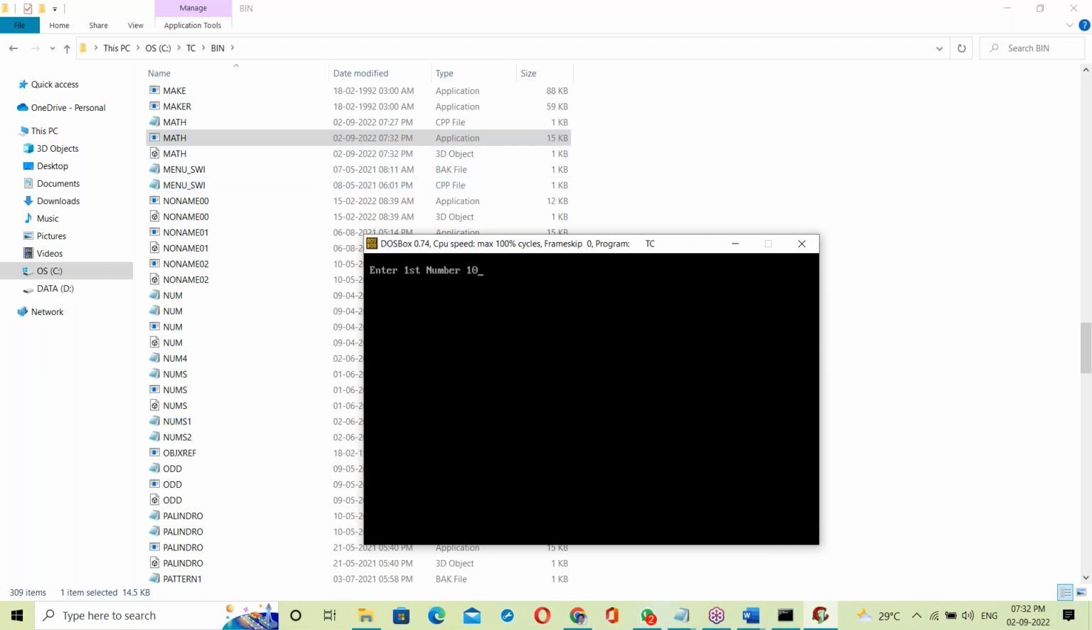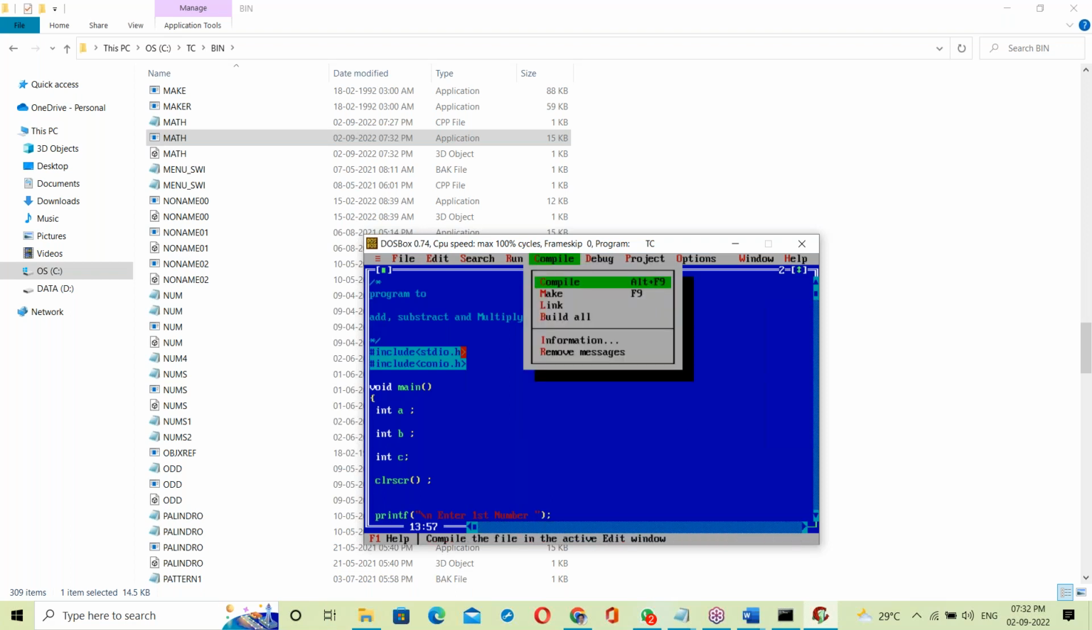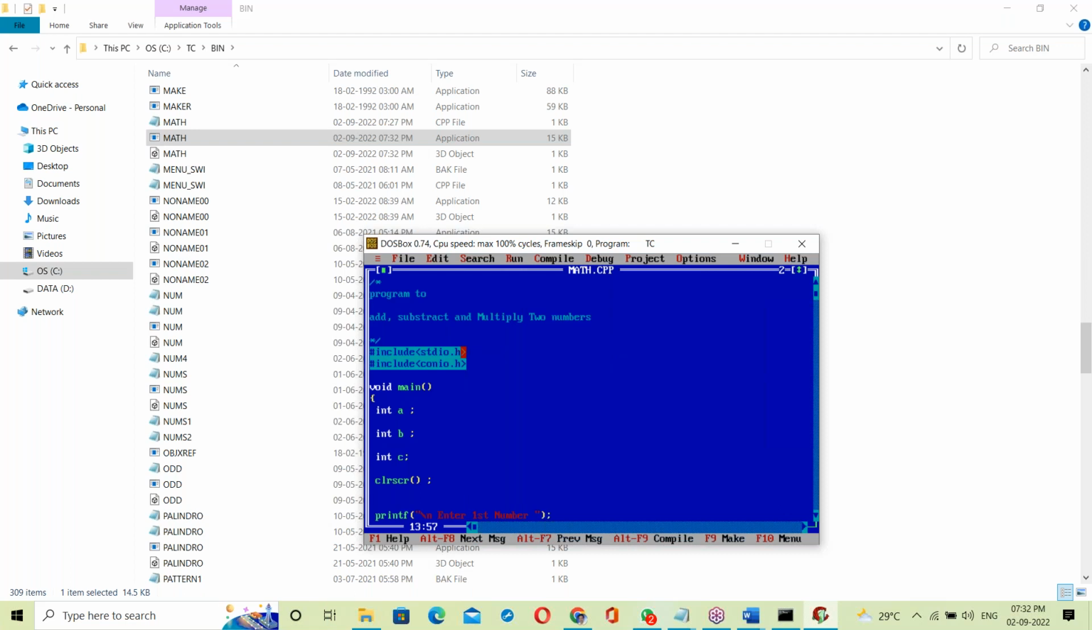First number, second number, and the output, right. So the compiler checks the whole program from top to bottom. If no errors, it generates the exe file, and that exe file executes. Every time you run, first the exe is created, then it executes. Exe file creating, executing. Okay, right? So this is the working of the compiler.